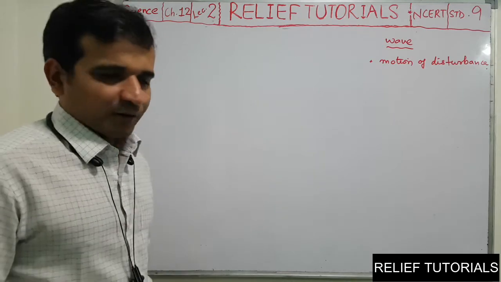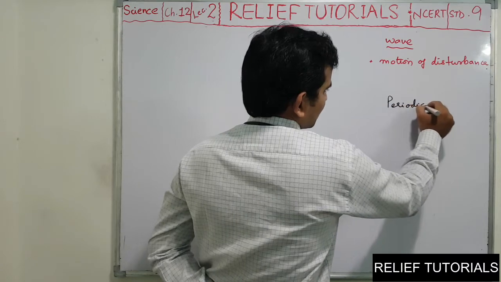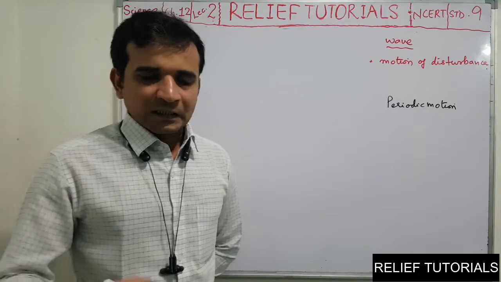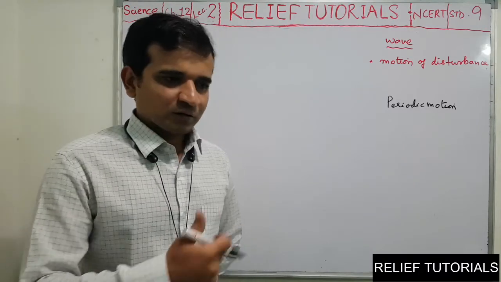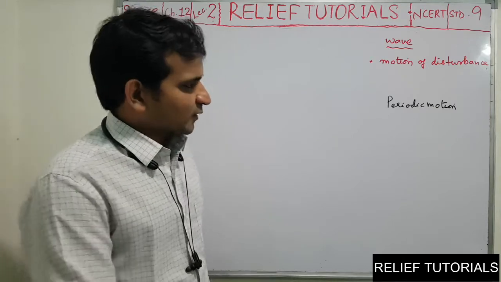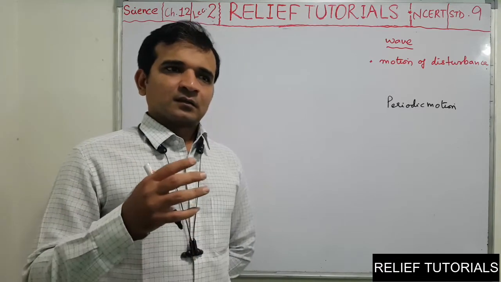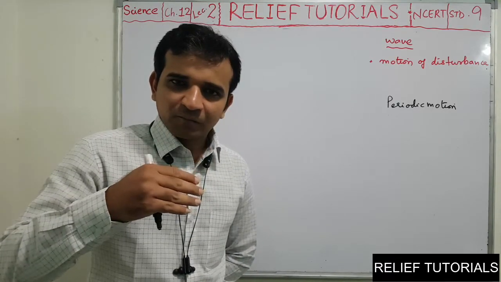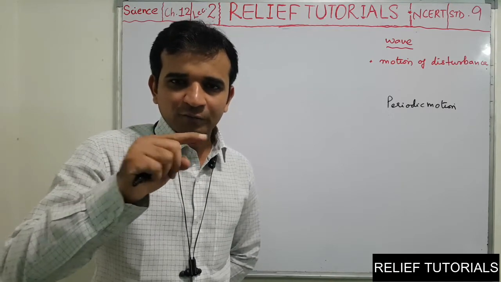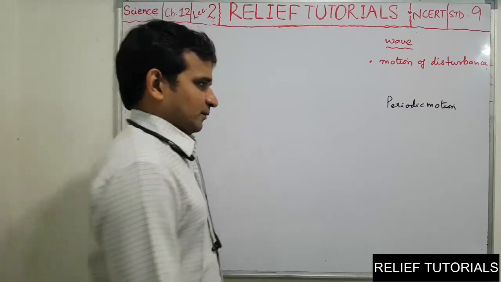In the last lecture we discussed periodic motion. When a particle repeats its motion about a fixed point on a fixed path after a regular interval of time, such type of motion is called periodic motion. Planets revolving around the sun, swing, pendulum, particles of matter vibrating up and down, to and fro, back and forth. These are all examples of periodic motion we have seen.